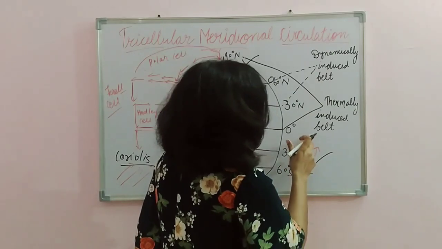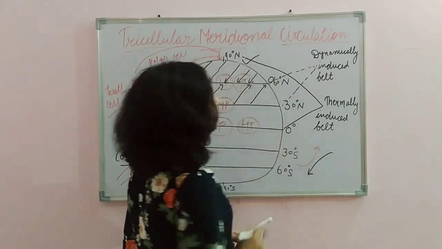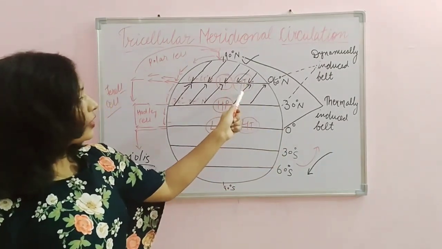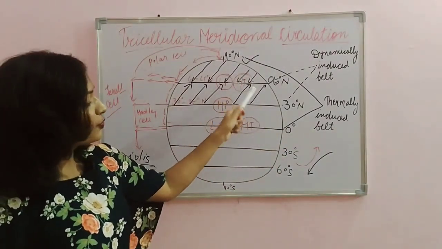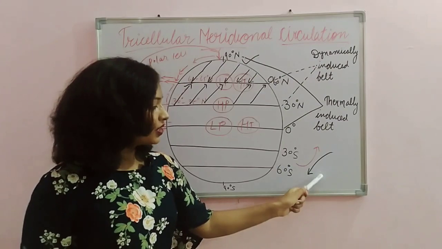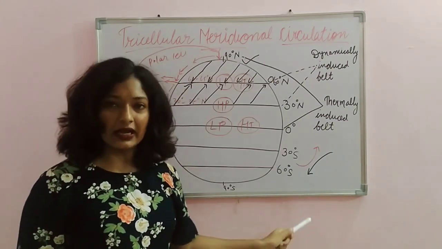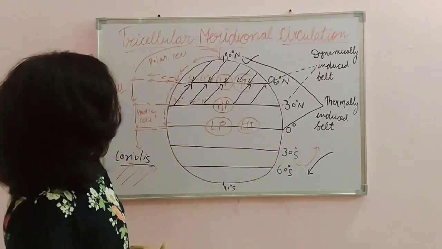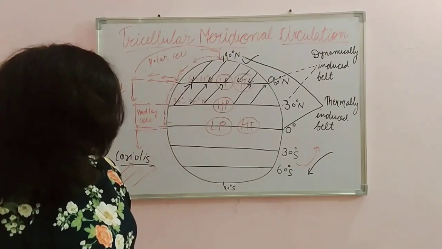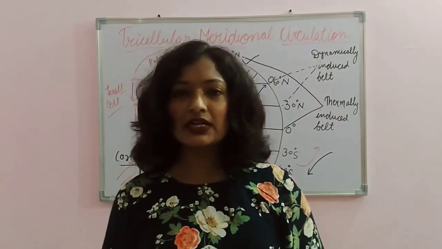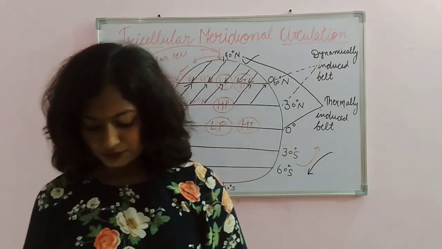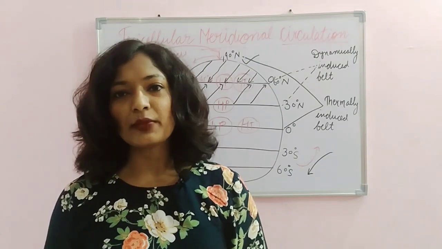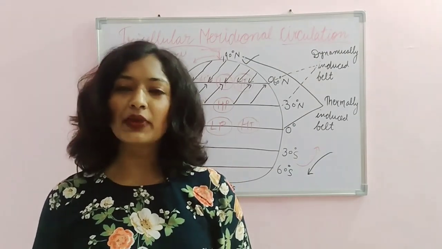Because of this, some weather scientists believe that the reason for the temperate cyclone here is frontogenesis, but this claim has been declined by modern scientists. So in this video we have discussed the Hadley cell, Ferrel cell and polar cell. If you have any doubts, you can leave them in the comments so that I can cover that topic in an upcoming video.